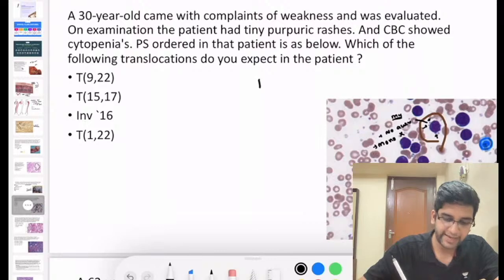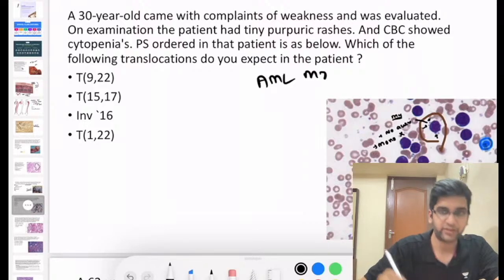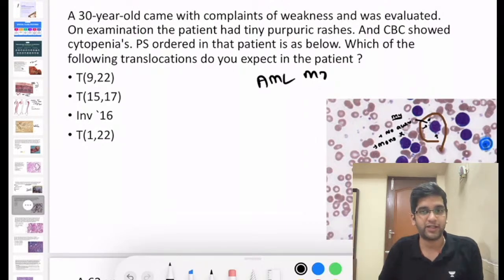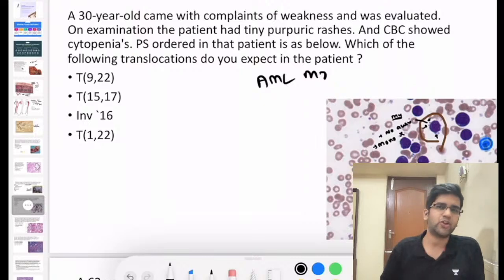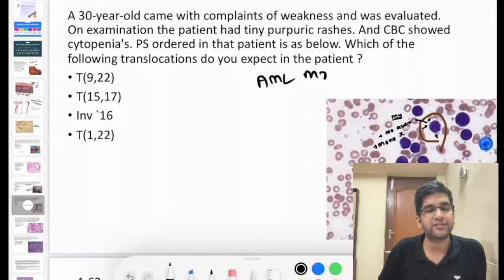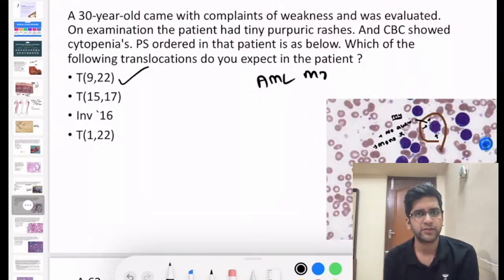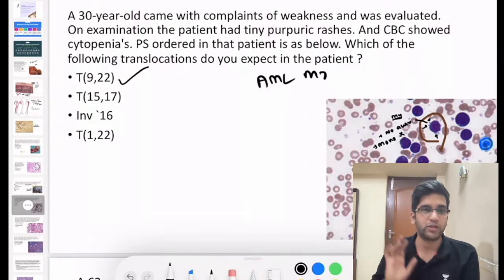Now let's look. My diagnosis here is sorted. It's an AML M7, right? That's my diagnosis here. Now with AML M7, I need to know the cytogenetic abnormality. As I said, AML M7 is something which is not much taught for an undergraduate, so I might not know the cytogenetic abnormality. Don't worry about it. You can easily rule out, right? We look at option 1, translocation 9;22. Which disease will you see translocation 9;22 in? You'll see them in CML. It's a classical finding seen in CML, definitely not AML M7, ruled out, right?